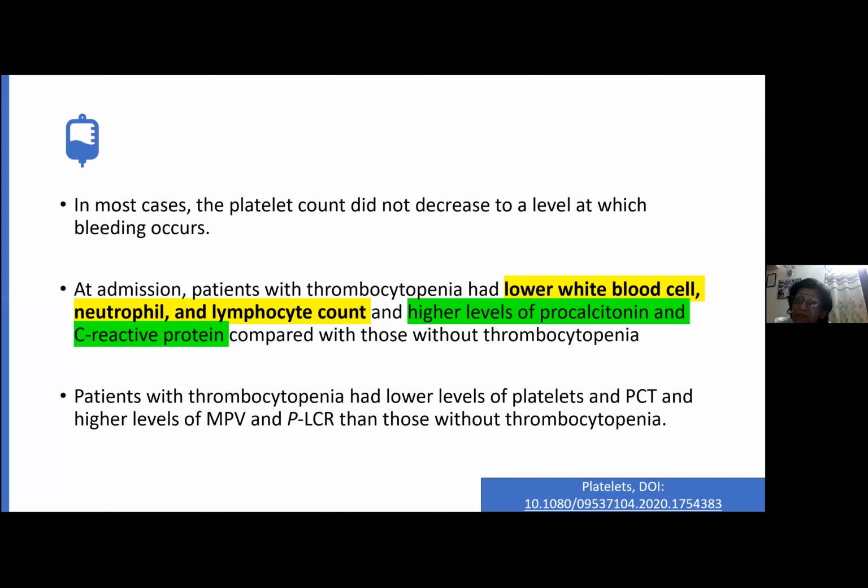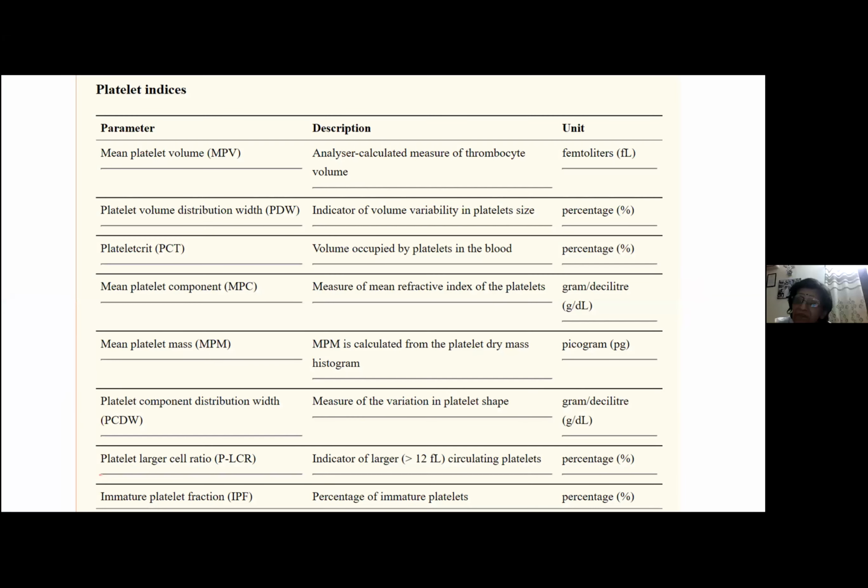Whenever we talk about a decreased platelet count, immediately what we try to study is the platelet indices. So that's what they did, and they tried to study the platelet indices in COVID patients. Before going to the next line, let me quickly give an overview of platelet indices. I'm sure everyone here would have seen a Coulter report. When you see the report for platelet count, you'll see some parameters, isn't it? So let's see these parameters.